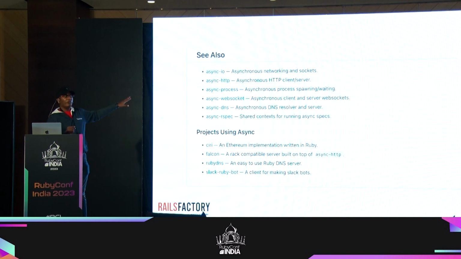So here I have async IO for doing any IO related stuff, and then HTTP for calling APIs, process for managing process, WebSockets, DNS, running RSpec, and so on, right? So the thing is, you need to have a library that is compatible with fiber if you want to do things parallelly, right? Otherwise, you might be using a library that is going to be blocking code, and you will be trying to write code to make it concurrent. That's not going to work, right? You need to have a non-blocking library to actually work with this, okay? Async gem actually does that. There is a feature with async gem where it allows you to use a blocking gem, but it will still try to run it in a non-blocking manner.